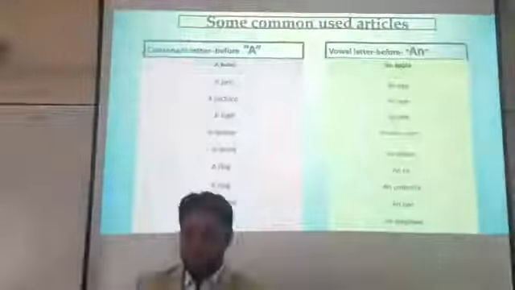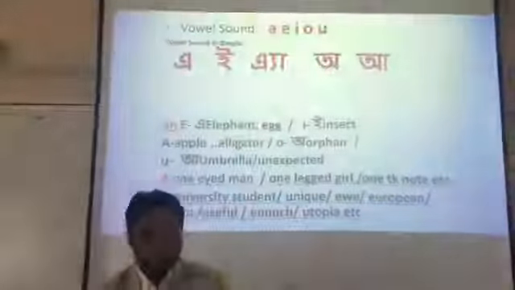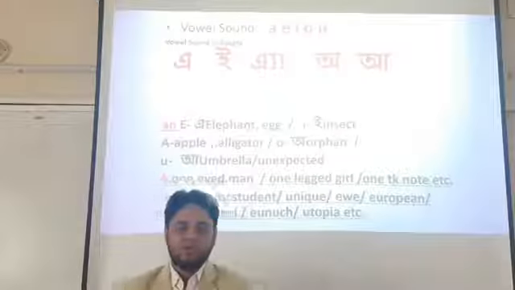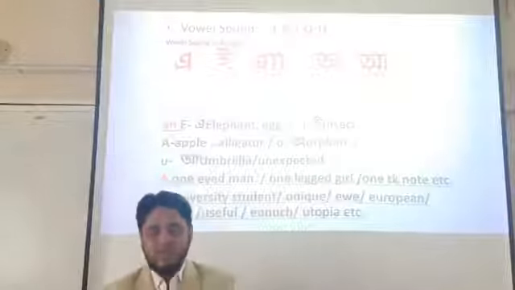My dear students, I think it won't be 100% okay for you if you just put emphasis on vowels. It will be better for you to have some knowledge about vowel sounds. So what are the vowel sounds, my dear students? Vowel sounds like a, e, o and a.